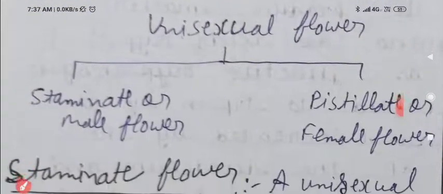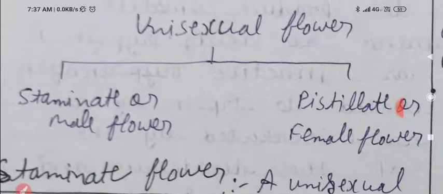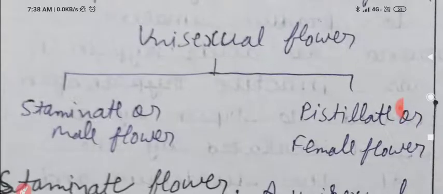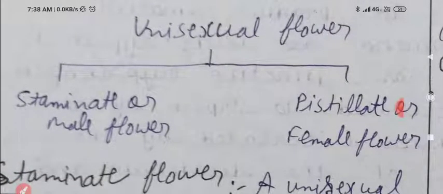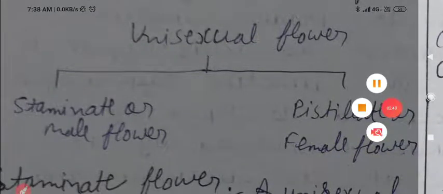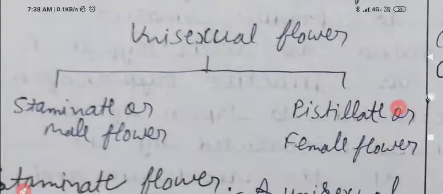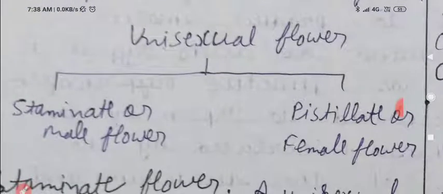Next, my dear students, this unisexual flower is of two types: staminate flower and pistillate flower. There are two types of unisexual flower: staminate or male flower, pistillate or female flower.